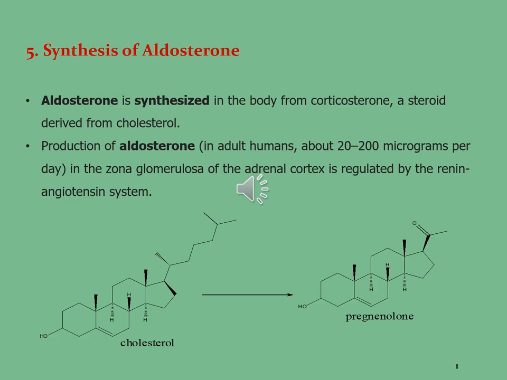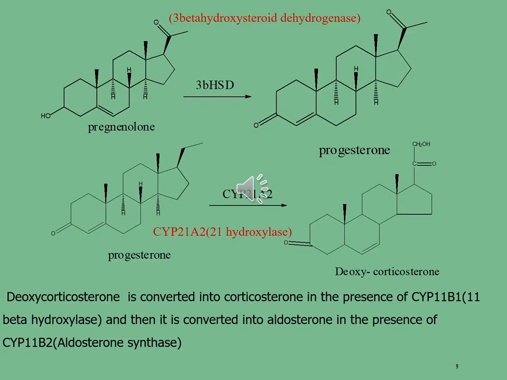In the first step, cholesterol is converted into pregnenolone in the presence of a specific enzyme. In the next step, pregnenolone is converted into progesterone in the presence of the 3-beta HSD enzyme, generally represented as 3-beta hydroxysteroid dehydrogenase.